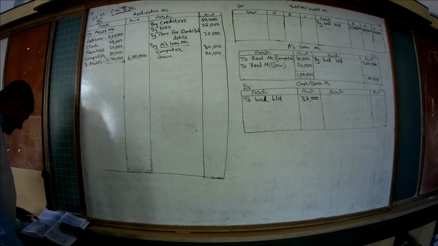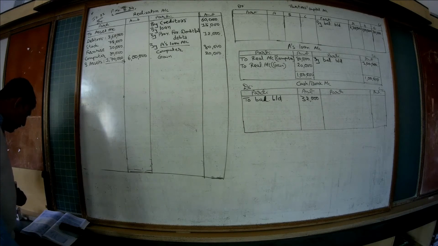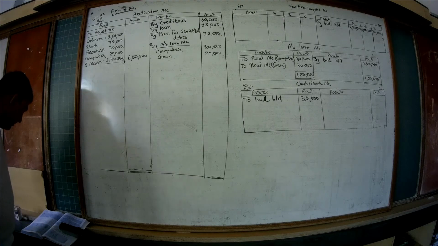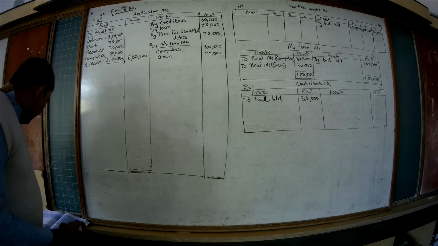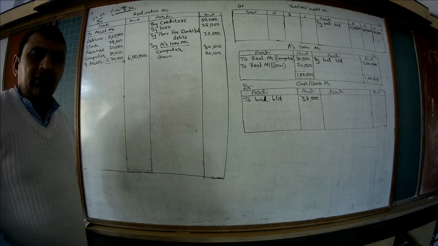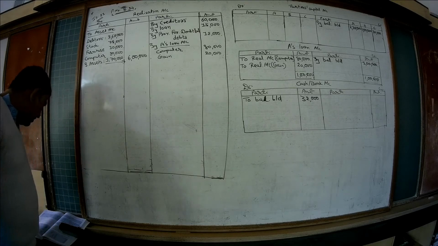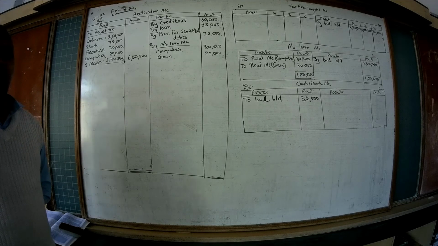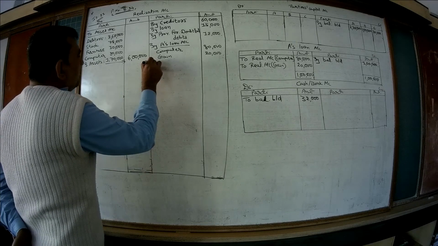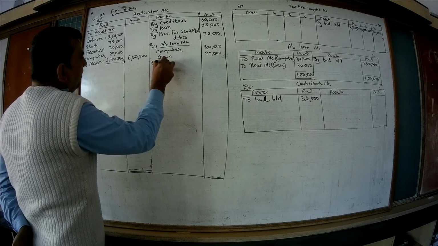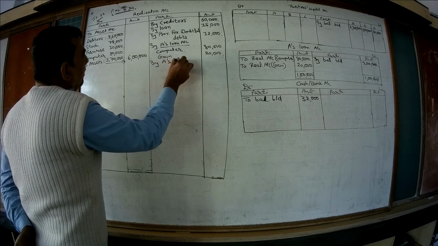Now the second adjustment: A took furniture at rupees 8,000 and debtors of rupees 2 lakh at 1,72,000. So A is ready to take furniture at rupees 8,000 and debtors of rupees 2 lakh at rupees 1,72,000. That means A's capital account is debited to realization account. So realization account is credited by A's capital account.